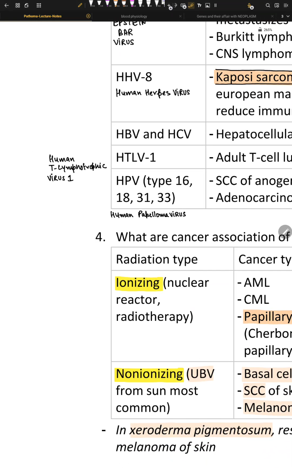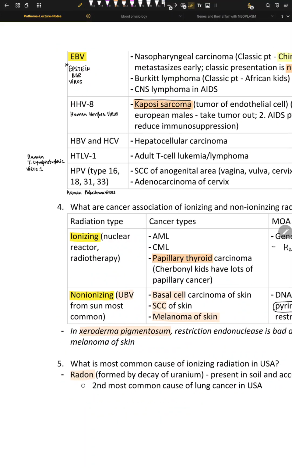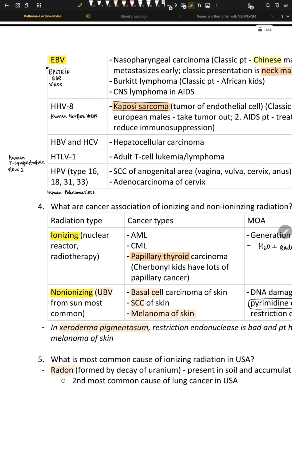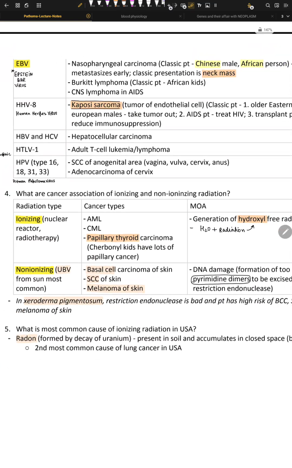HTLV-1, human T-lymphotropic virus 1. So human T cell leukemia virus type 1 gives us adult T cell leukemia or lymphoma, okay? And the mechanism here is that we have something called TAX proteins. And these TAX proteins activate these growth genes, okay? And the endemic areas here are Japan, Caribbean countries, and Africa.